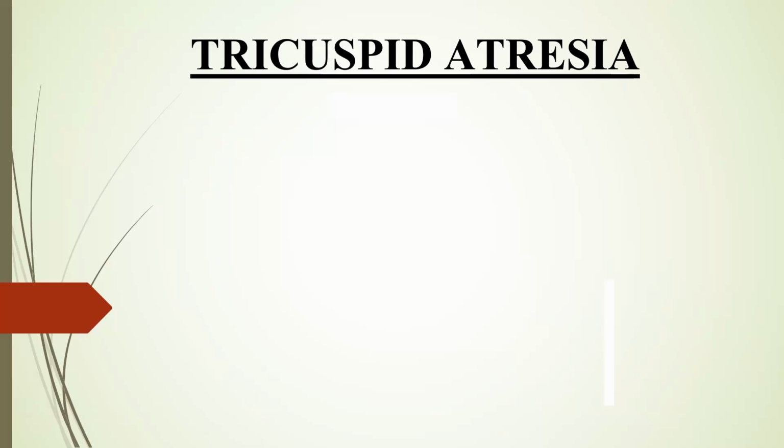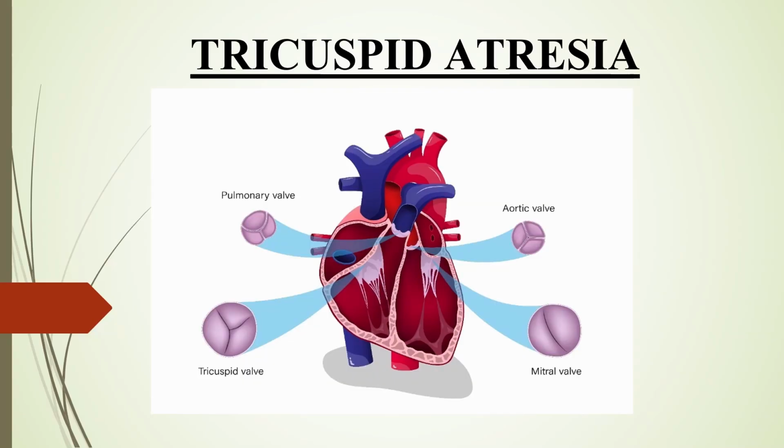Today we will discuss regarding the tricuspid atresia. So tricuspid की अगर बात करें तो it is a valve which is present in the heart. As shown here, it is present between the right atrium and the right ventricle. This is the tricuspid valve.